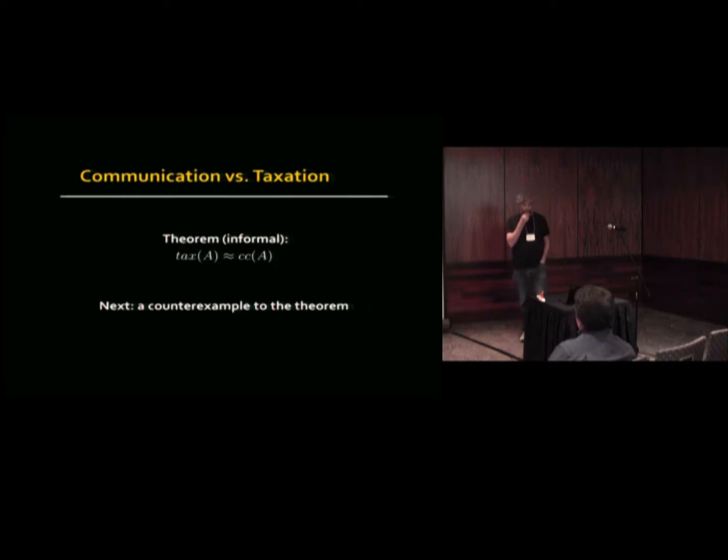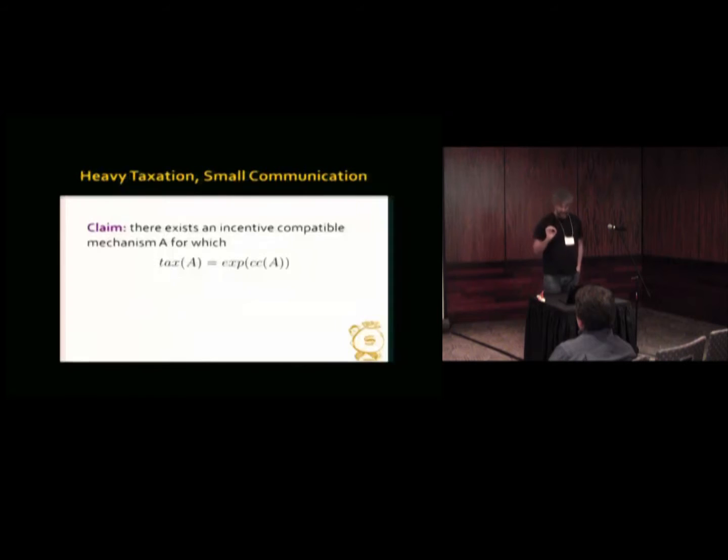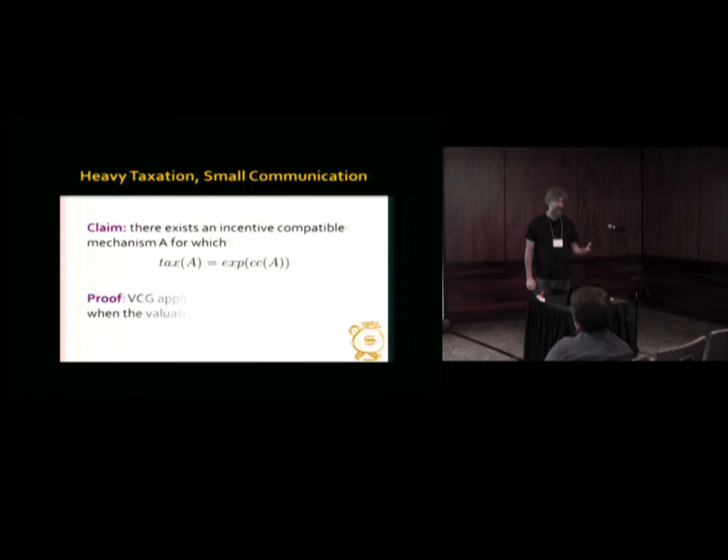It's still going to be the main theorem of this talk, but we first have to see why this is not true at all. So we're going to show that there exists an incentive-compatible mechanism, and it's going to be a natural one, where really there is a huge gap. The communication complexity is logarithmic in the taxation complexity. Even though there are many, many different menus presented to me, the communication complexity is much smaller. And this is going to be a significant example.